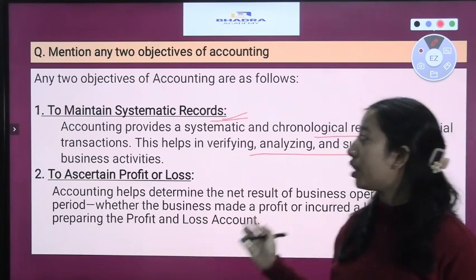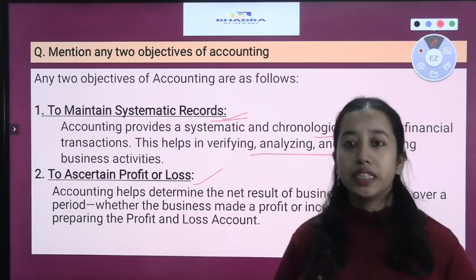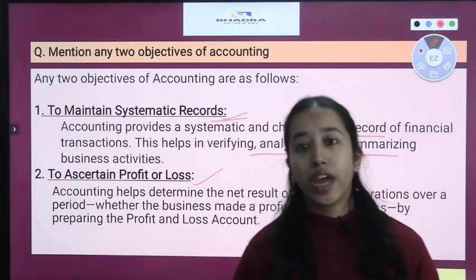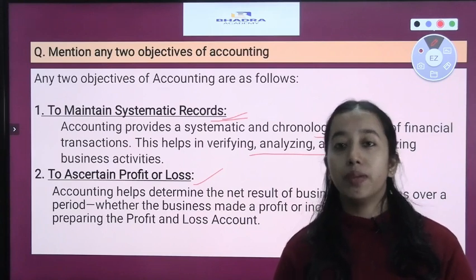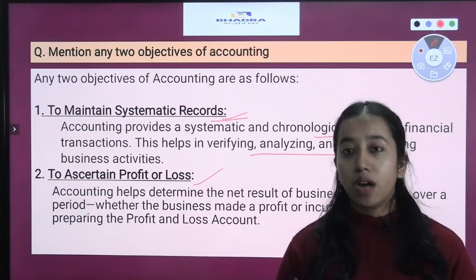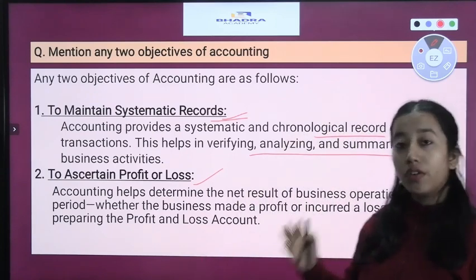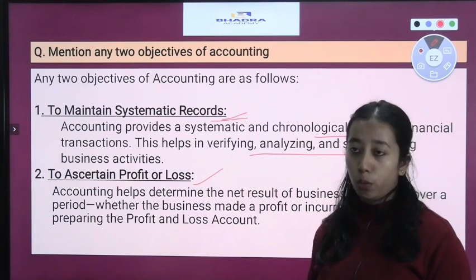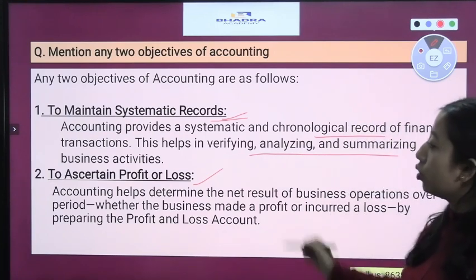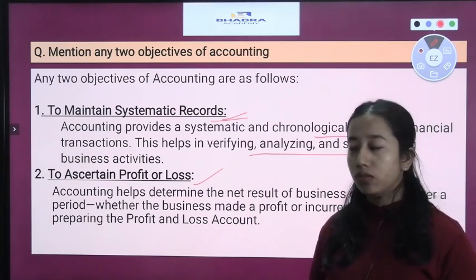Then the next objective of accounting is to ascertain profit and loss. The business has carried on its activities, so at the end of a financial period, whether the business has made a profit or loss becomes the objective of the process of accounting. And how is it ascertained? By opening the profit and loss account. So to ascertain profit and loss becomes another objective of accounting.